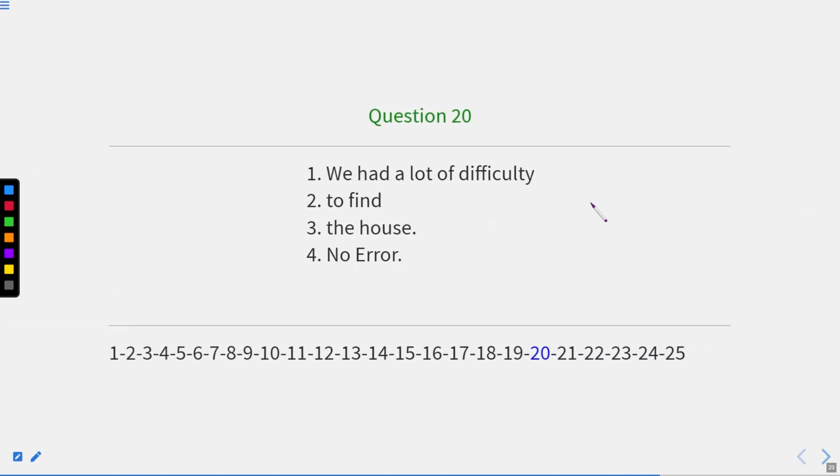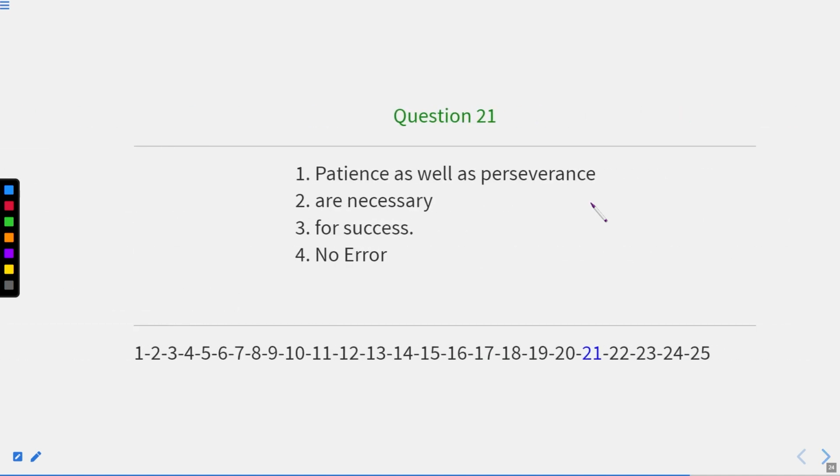This is question number 20. We had a lot of difficulty to find the house. So the correct sentence will be "we had a lot of difficulty in finding the house." Okay. Now let us move to the next sentence.